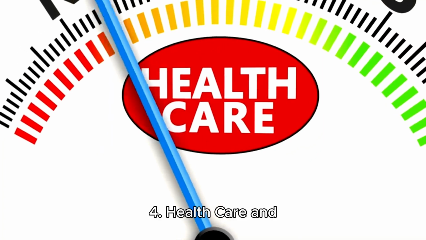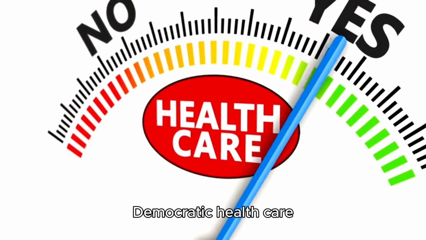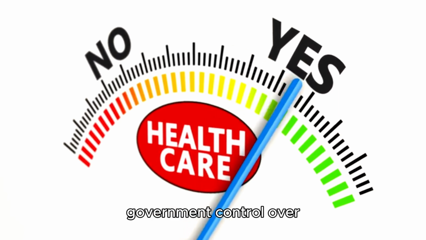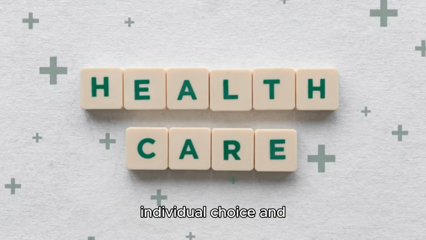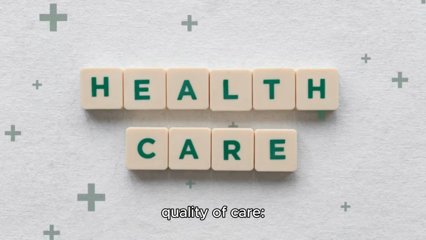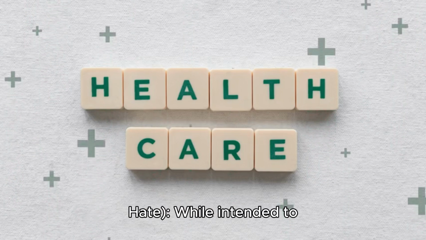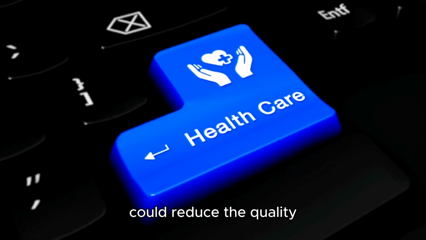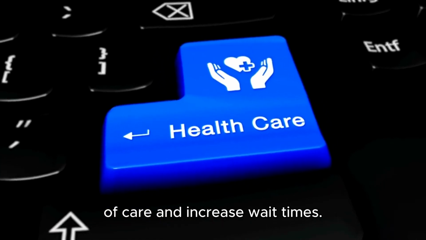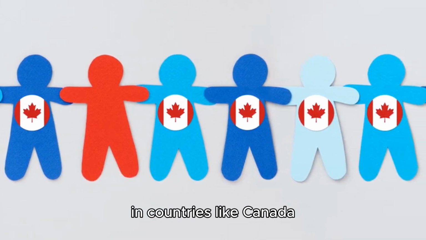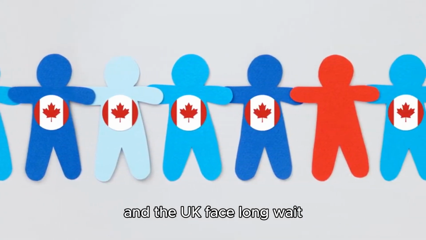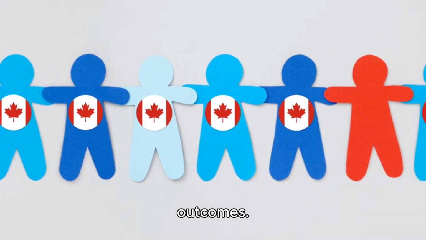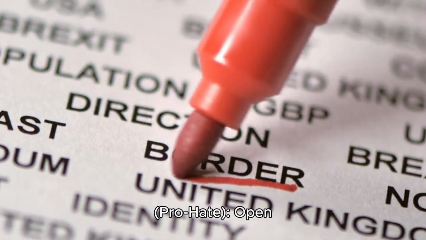4. Health care and social policies. Democratic health care and social policies often prioritize government control over individual choice and quality of care. Medicare for All: while intended to provide universal coverage, this policy could reduce the quality of care and increase wait times. Example: similar systems in countries like Canada and the UK face long wait times and rationed care, leading to poorer health outcomes.